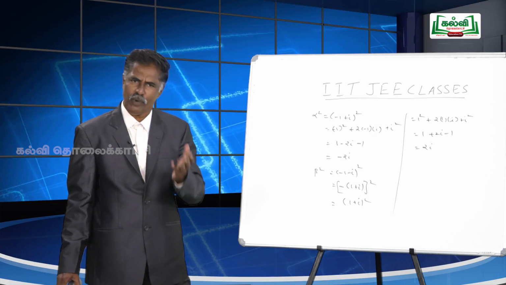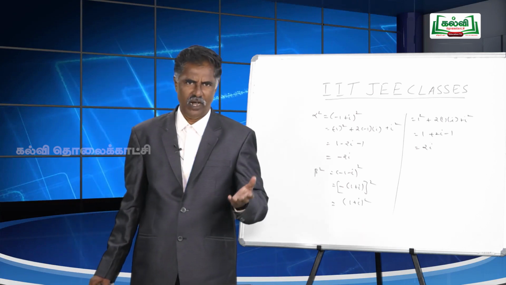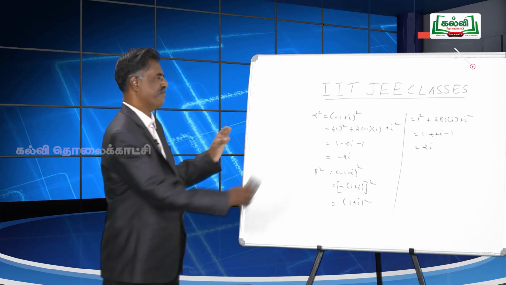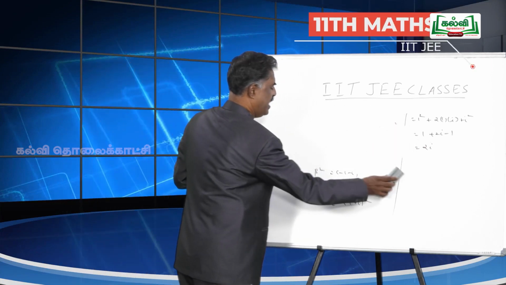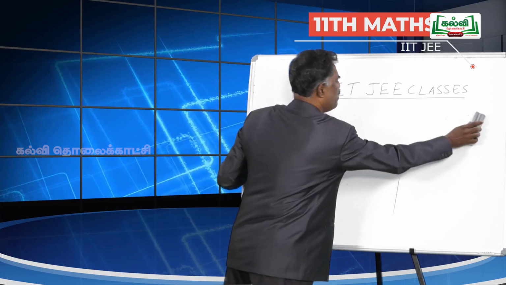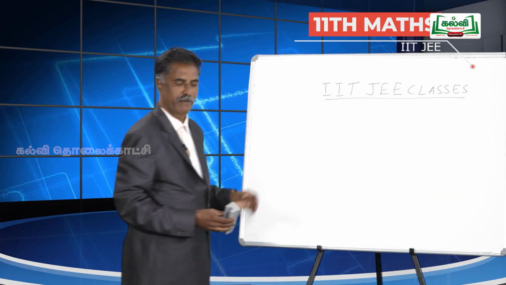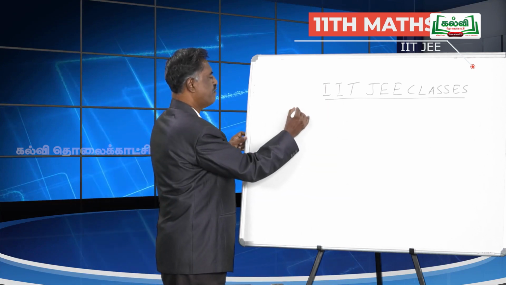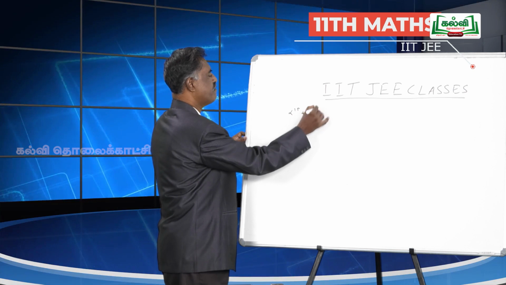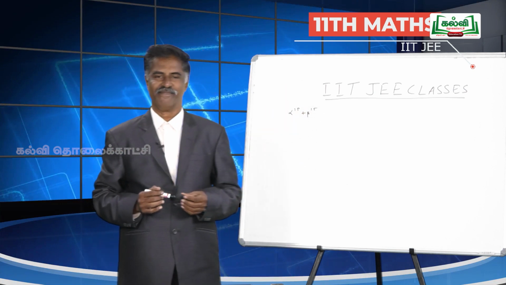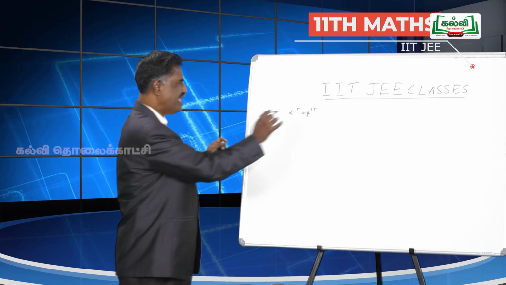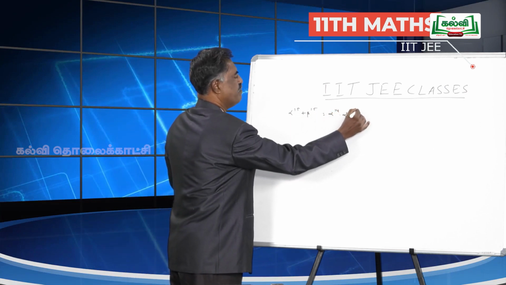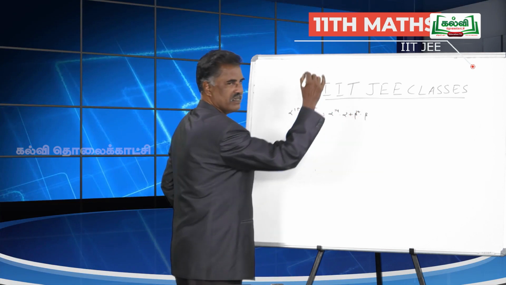You know why? What is asked? Here asked alpha power 15 plus beta power 15. Okay. So, now we will find out the value of alpha power 15 and beta power 15. How to get it, sir? Alpha power 15 plus beta power 15. What to do with this? Yes, we can split this as alpha power 14 into alpha plus beta power 14 into beta.